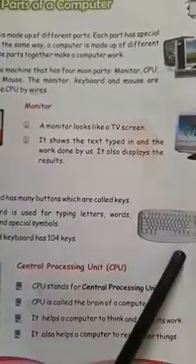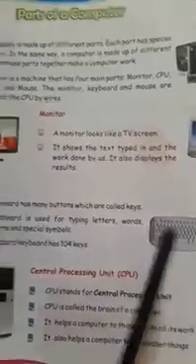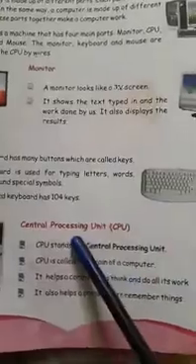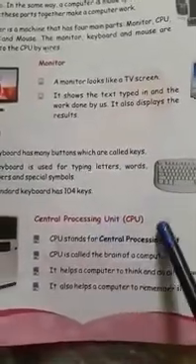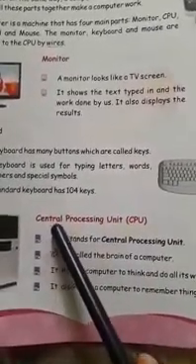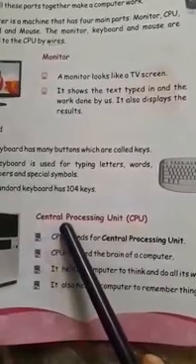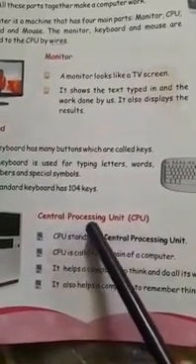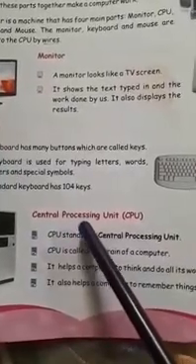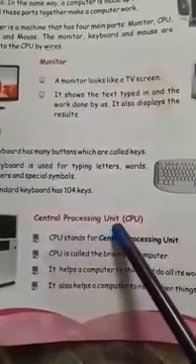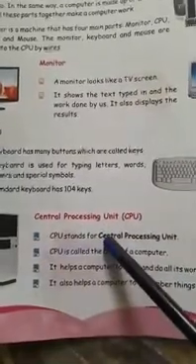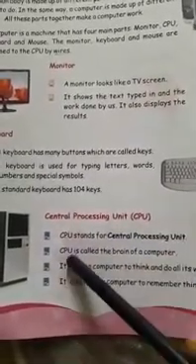The next is the Central Processing Unit. CPU stands for Central Processing Unit.